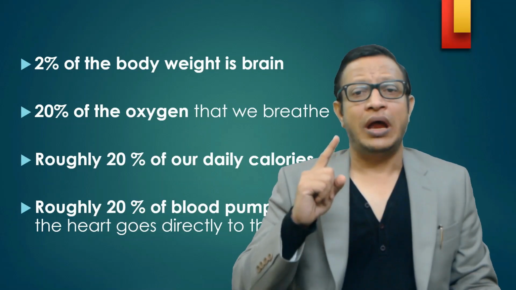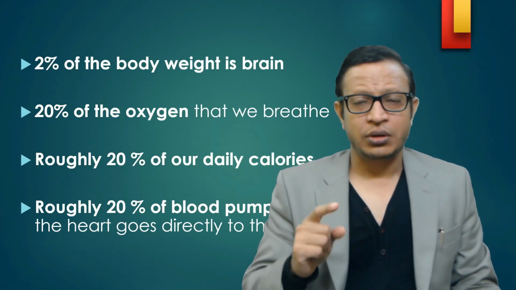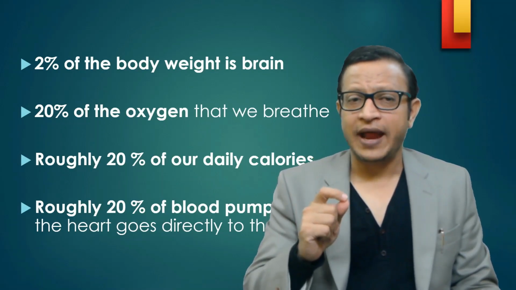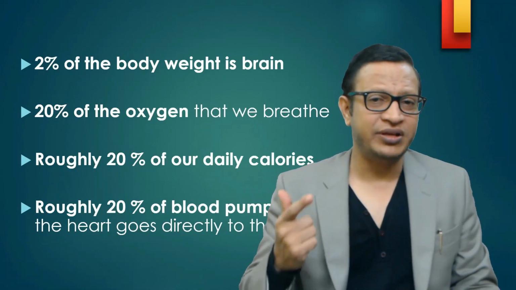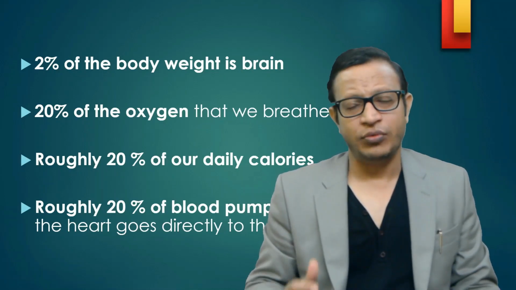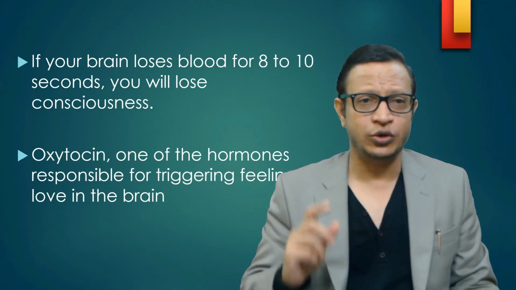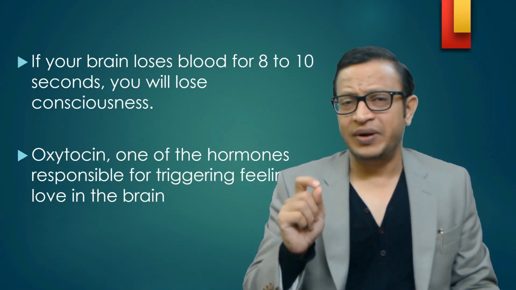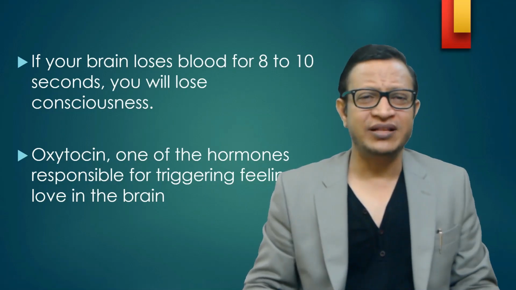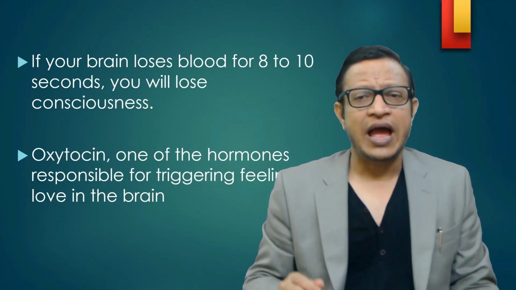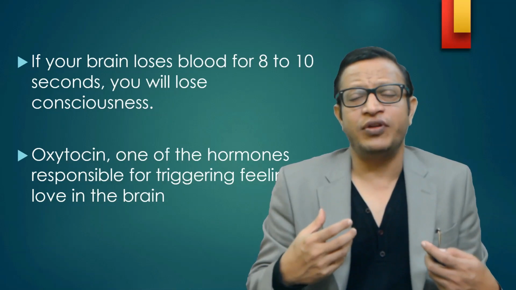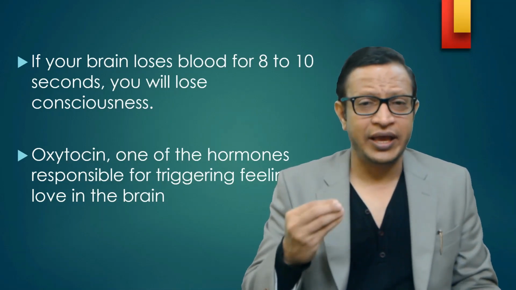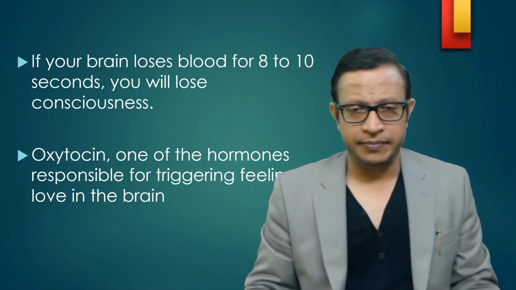So, the brain is a very active part of your body and it requires high oxygen, high calories, and a high percentage of blood supply, though it is only 2%. As I mentioned, if the blood supply to the brain is cut off for more than 8 to 10 seconds, the person loses consciousness. And many people get that feeling of love. That is because of oxytocin, a hormone secreted in the brain.